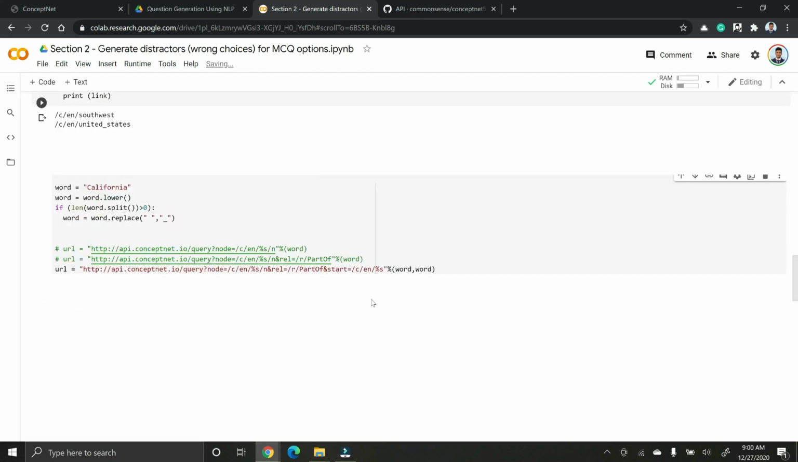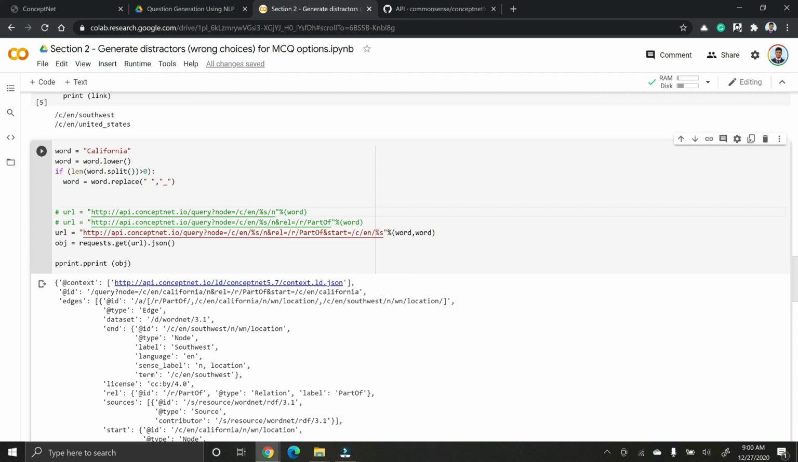So, doing a quick recap, with the first query, we extract all the relationships that the word California shares, but that is too huge for us. Then we narrow down to only those words that California has a part-of relationship with. But again, there could be many words that share a part-of relationship with California, where California could be part of something and something else could be part of California. So we need to narrow down to only those words where California is part of something.